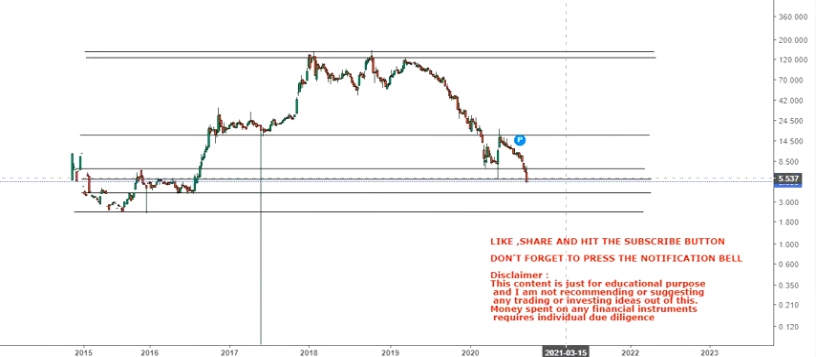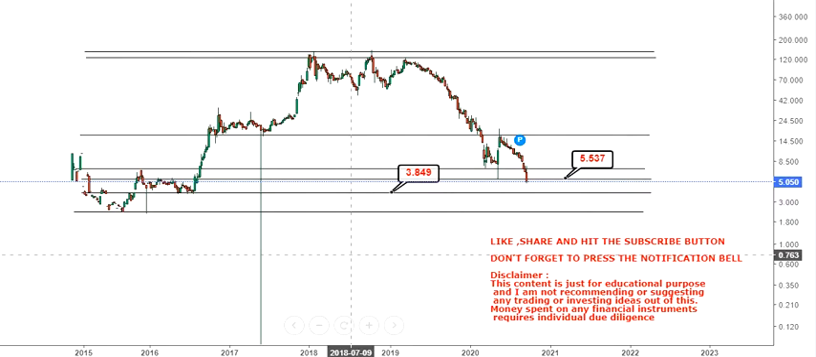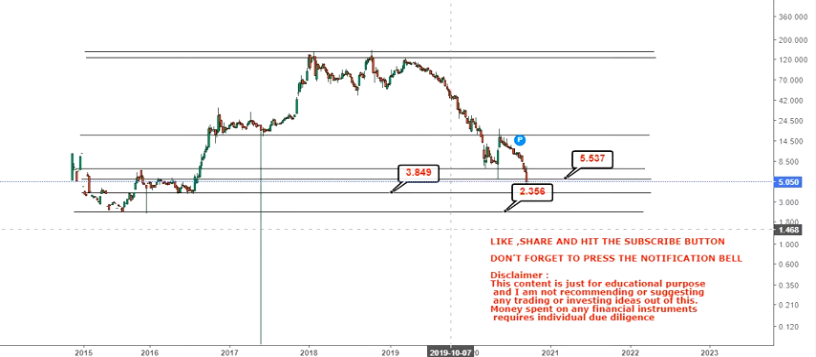So you have your immediate support at 5.5. Now as the stock breaks this level of 5.5, it will become a resistance, and your next support will come at 3.8, and then you have the big support at 2.3, which was also the low of 2015.